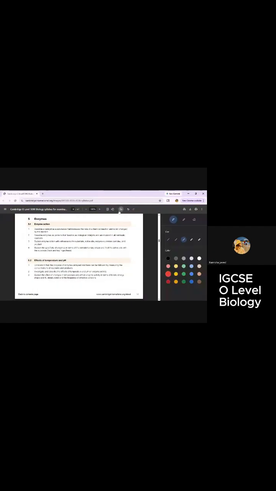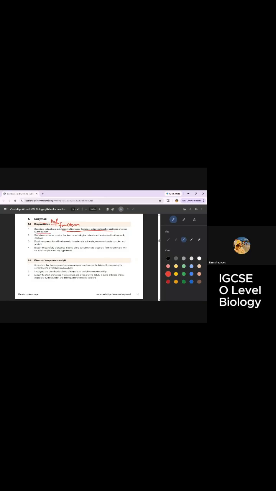Now we are moving towards the fifth topic, that is enzymes. In the enzymes topic, what is an enzyme? Number one, we are going to study the definition. What is the role or function of enzymes? We are going to study that. The definition is that it increases the rate of reaction. We are going to study that later.